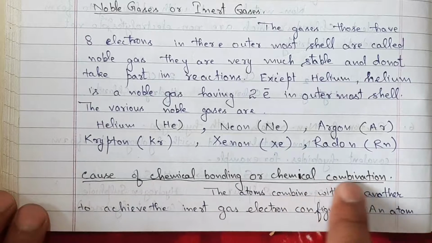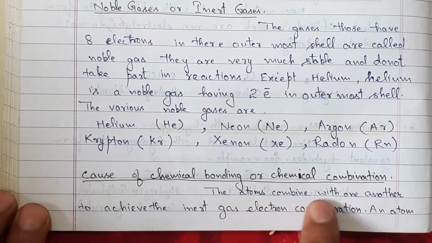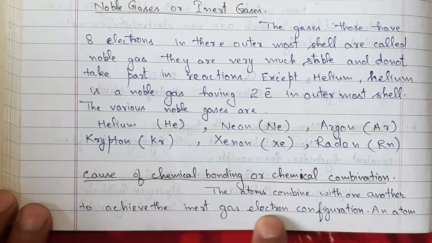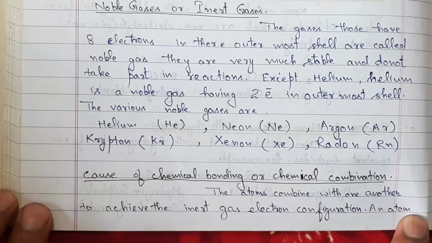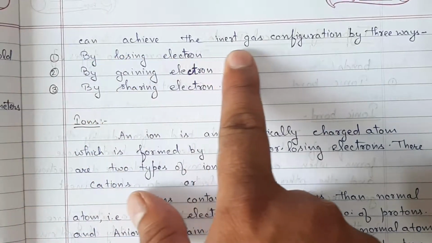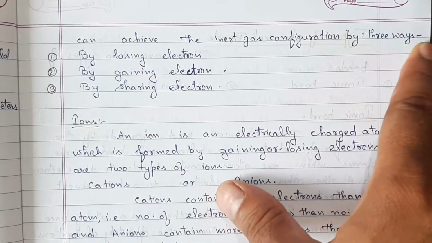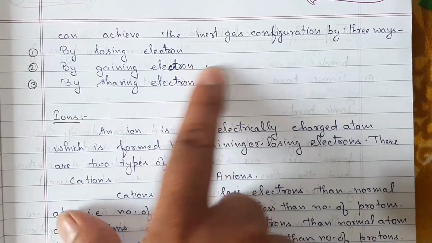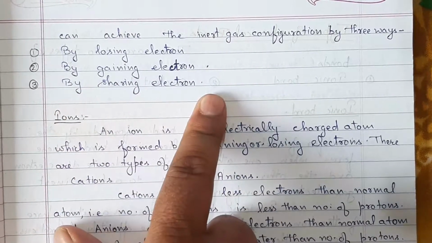Causes of chemical bonding or chemical combination. The atoms combine with one another to achieve the inert gas electron configuration. An atom can achieve the inert gas configuration in 3 ways: by losing electrons, by gaining electrons, or by sharing electrons.